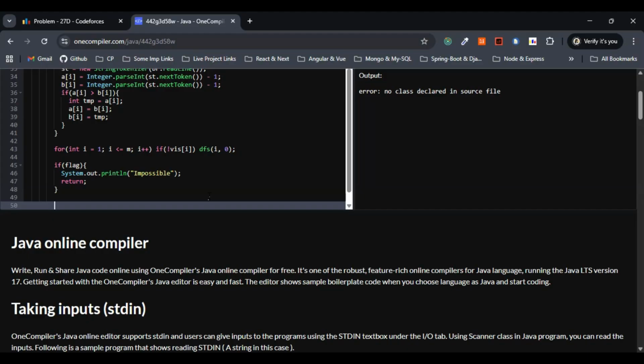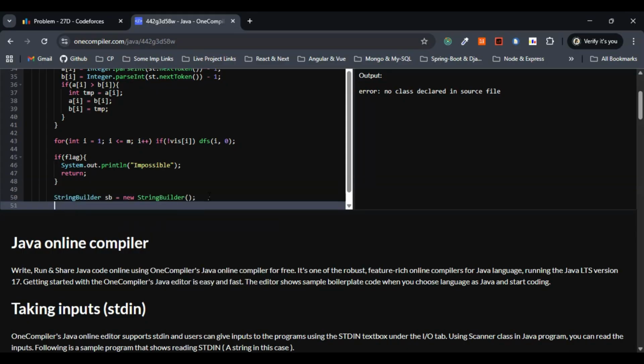Next, we are left with only one thing. We have to build the output string. So I'll just go with a string, not string tokenizer. Let's go with a string builder, right? Let me make use of variable sp, new string builder. This is fine. The next one is, let me go with a for loop.